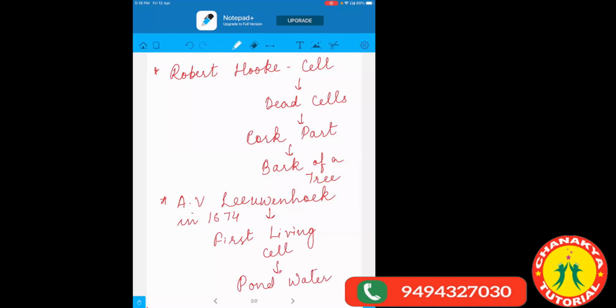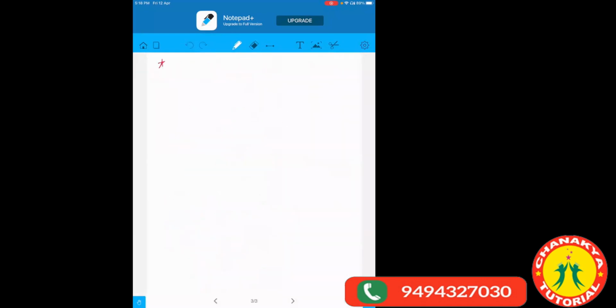When he took a drop of water into his lab, he was able to see that something was moving. And then he named them the living cells. So that is how it was discovered. Then later on, one more scientist came. His name is Purkinje.